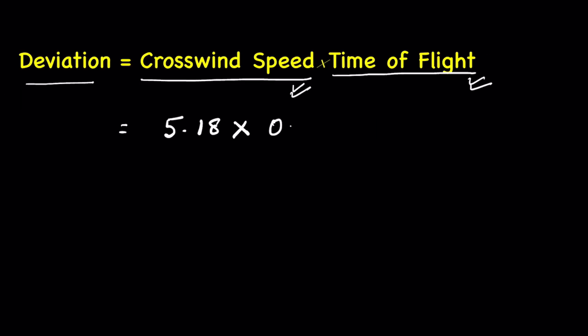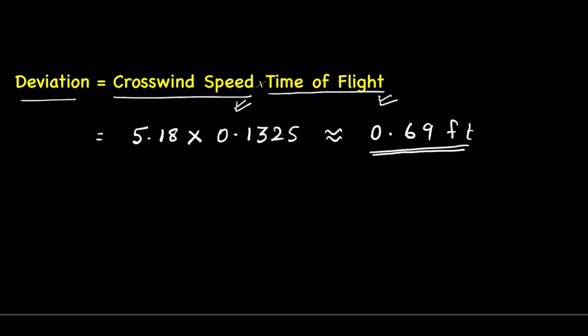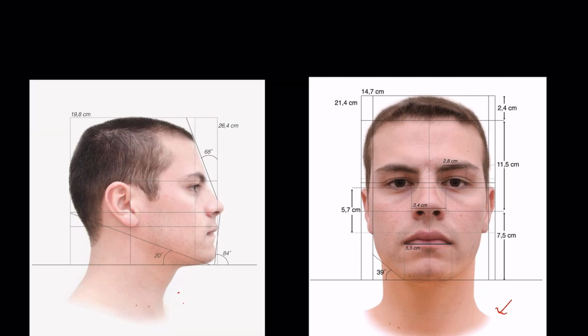So 5.18 times 0.1325 is approximately equal to 0.69 feet. So this much is the deviation. Now let's convert this into inches. 0.69 feet is equal to 8.28 inches.